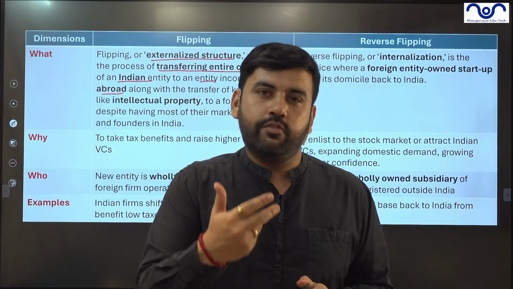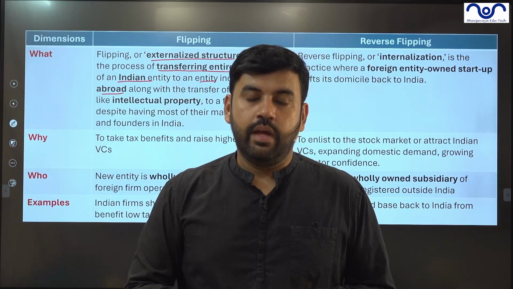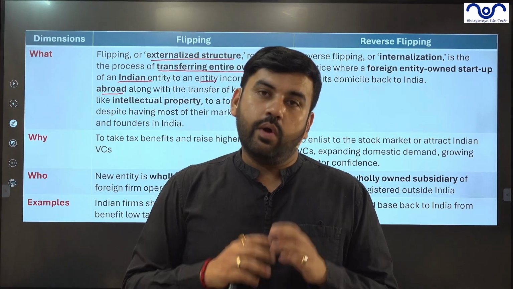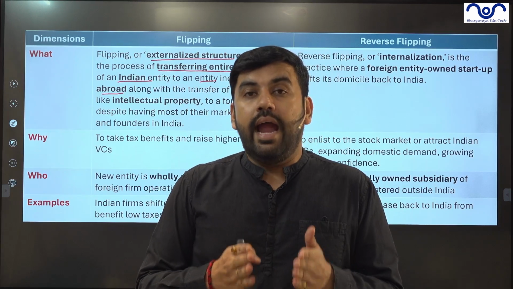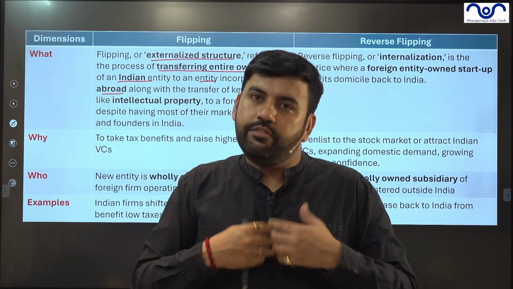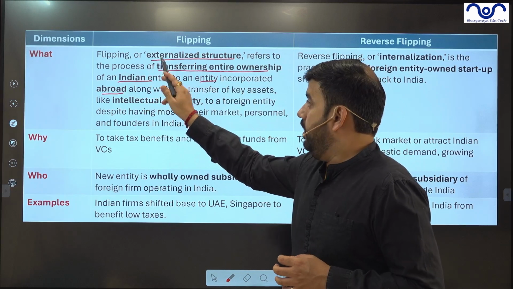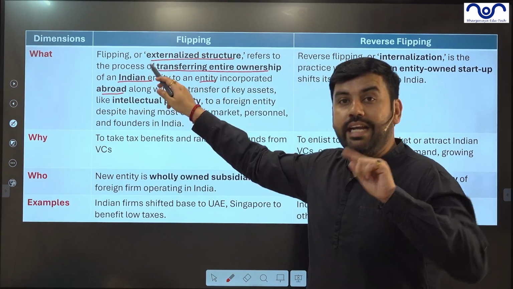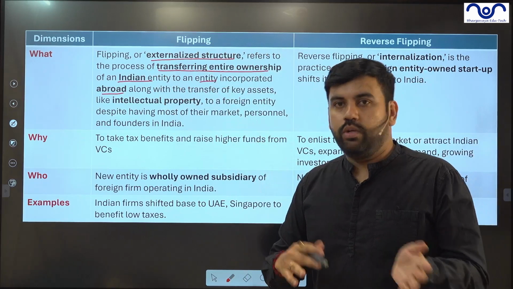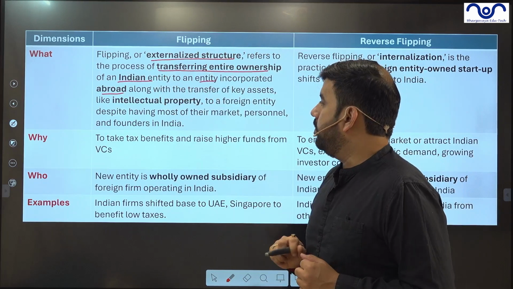Now assume that foreign company, which was created in, let's say, Singapore, is now looking towards India. This company comes and buys a company in India, they have purchased some company in India, they have invested in a startup in India. So that is known as flipping. So now transferring the entire ownership of an Indian company. The foreign company has invested in the Indian company, so ownership will be transferred. Now the Indian company will become a foreign company. This is known as flipping.